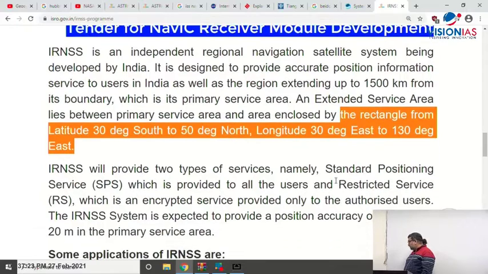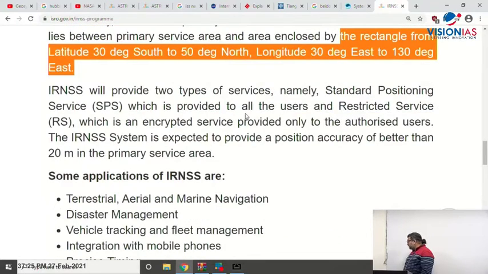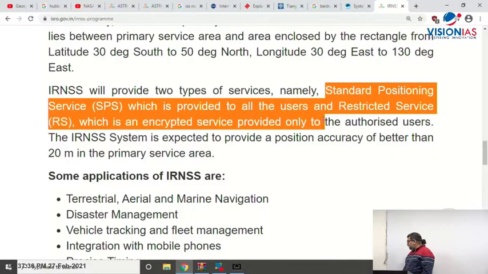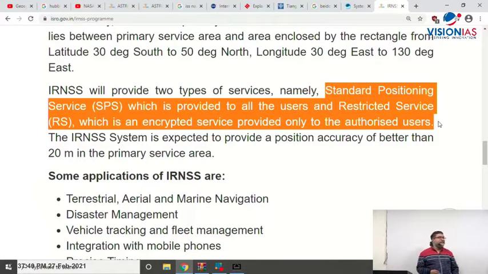Now see here, what is said here? Two types of services. Standard Positioning Service, SPS, which is provided to all the users, and then Precision Positioning Service, restricted, an encrypted service provided to the authorized users. Who are the authorized users? Authorized users here are government agencies, right?